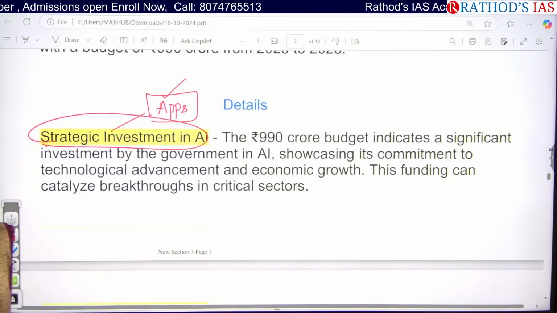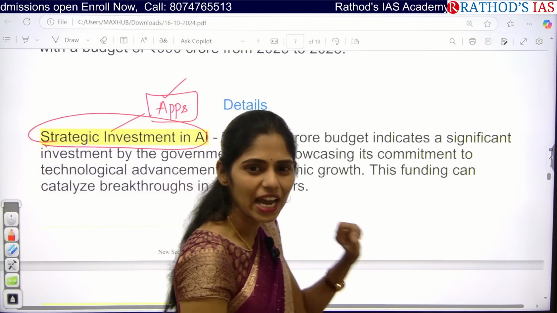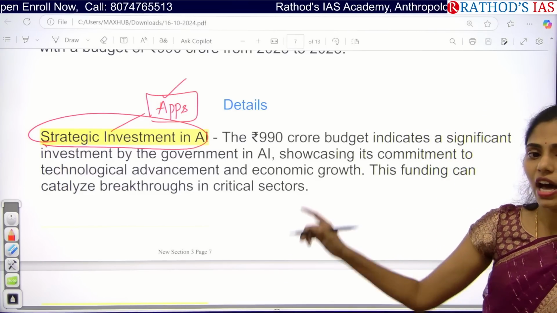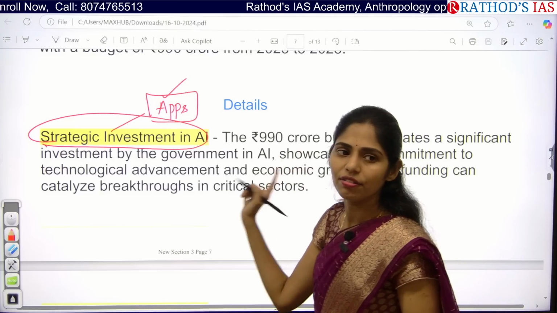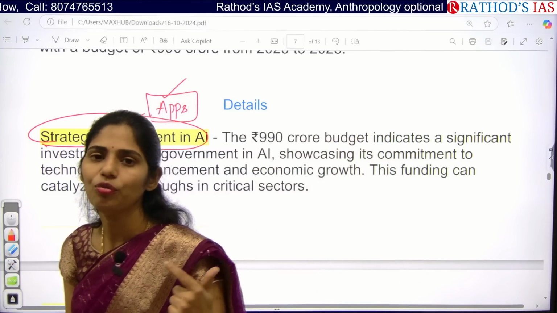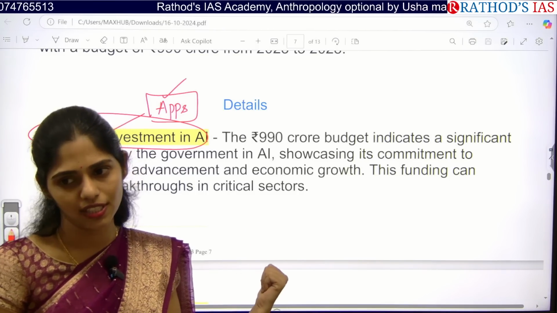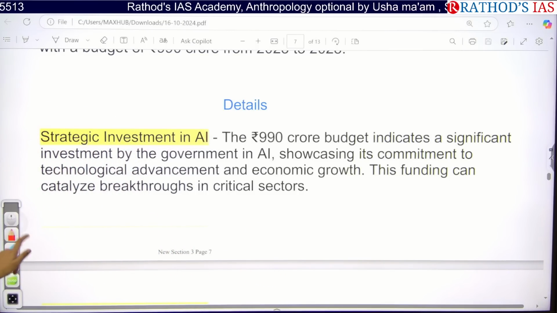So you have to do some research regarding how these AI research hubs will be helpful to alleviate the problems of our healthcare sector, our agriculture sector, and how we can make our cities sustainable cities by using this AI. Okay, it is very important.